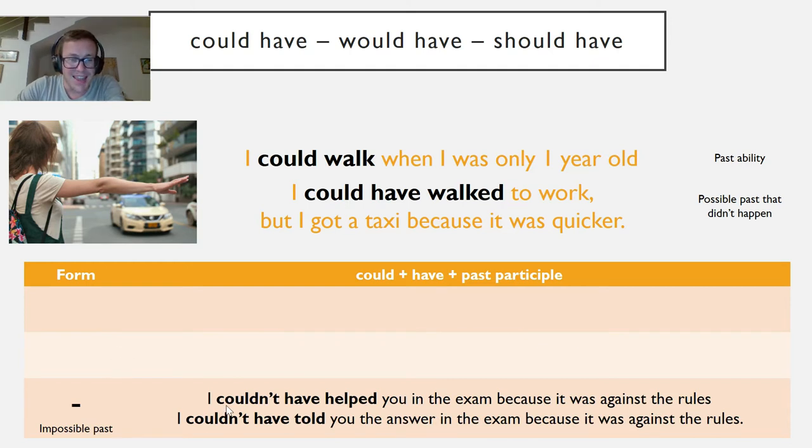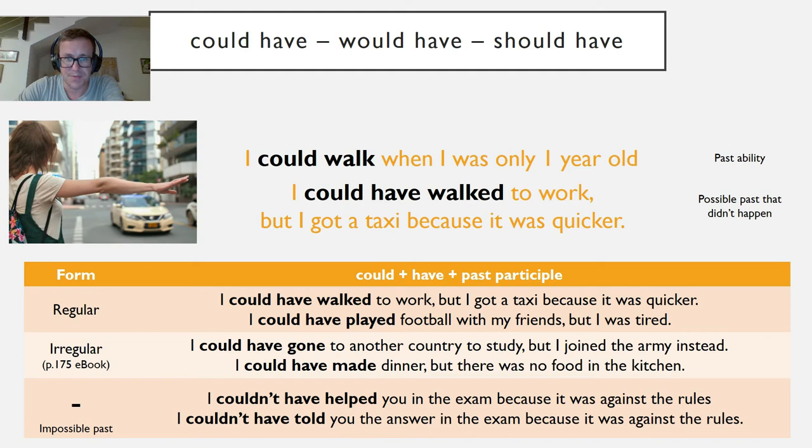If we use the negative, I couldn't have helped you in the exam because it was against the rules. This is impossible. It means it was not possible for me to help you in the exam. I couldn't have told you the answer in the exam because it was against the rules. So this is could have.